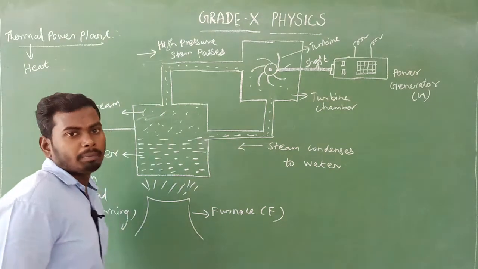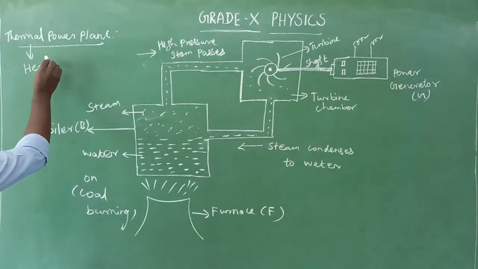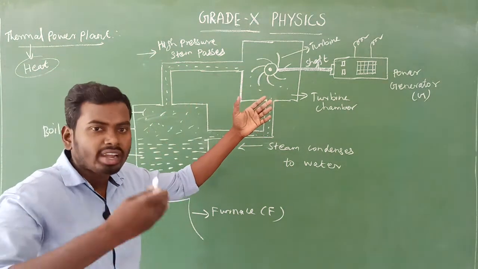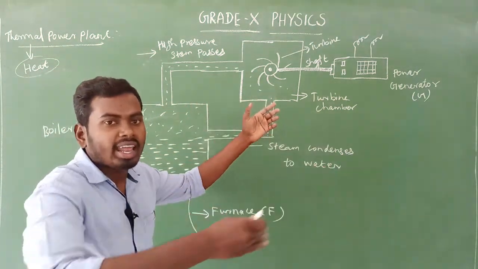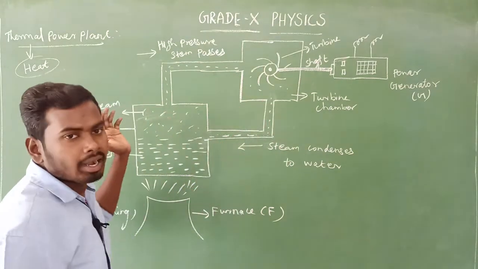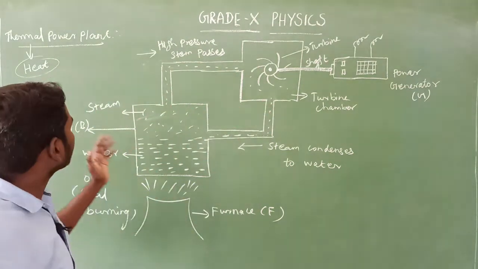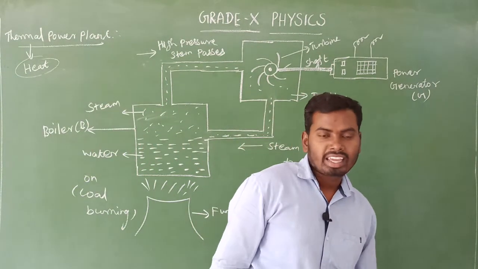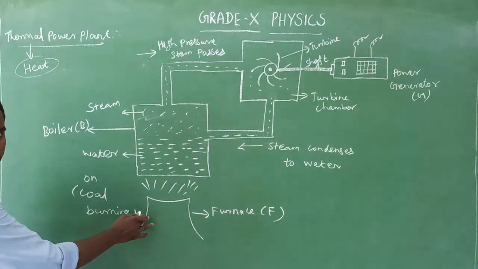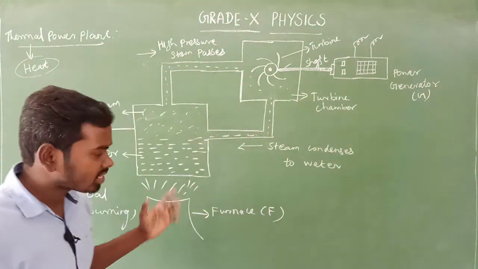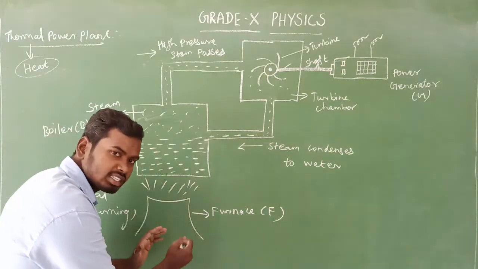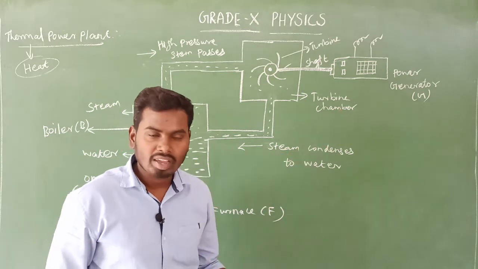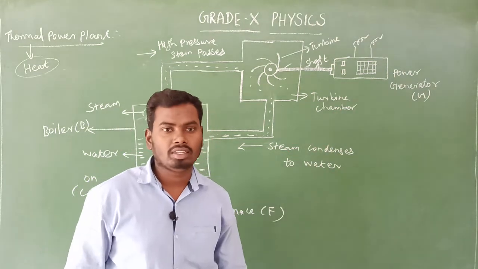So heat is required to drive, which means rotate the turbine to generate electricity, is called a thermal power station, or otherwise we can say a thermal power plant. Here, which is the source? Coal is the source, because electricity is generated by burning coal. If coal is not there, we cannot generate electricity.